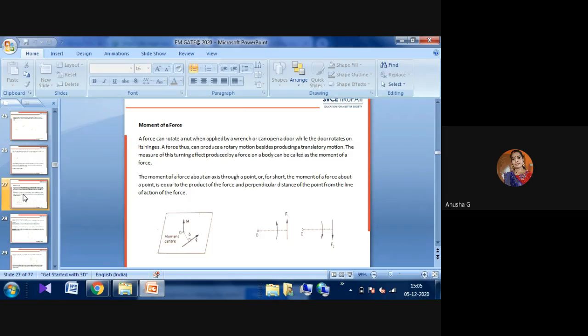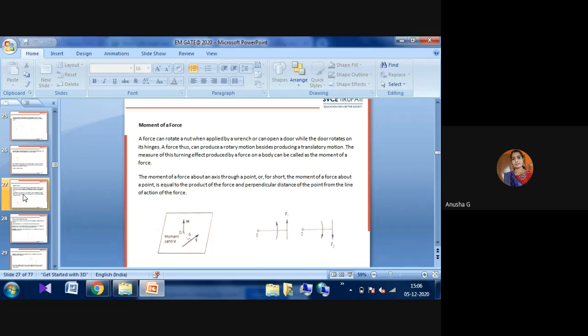Next one is the moment of force. This is another method. A force can rotate a nut when applied with a wrench, or it can open a door. Moment of force is due to the load and the distance. The moment is nothing but the load into the perpendicular distance. Whenever we open a door, you can observe that it rotates on hinges. That is one type of moment.